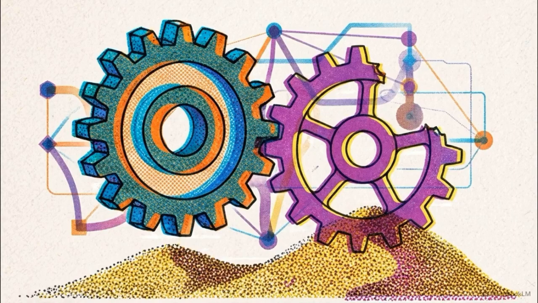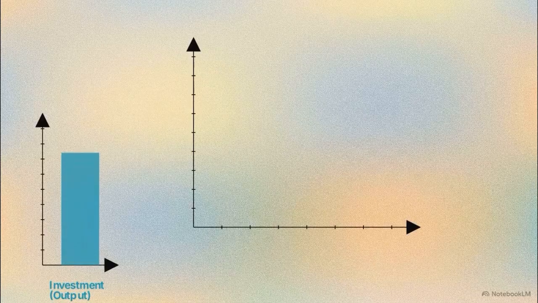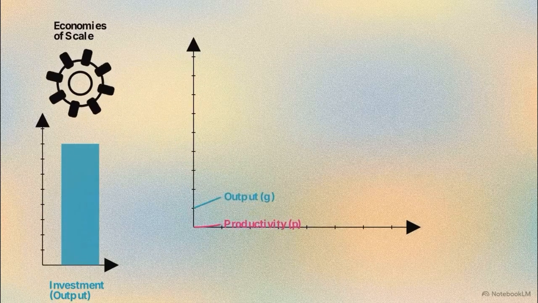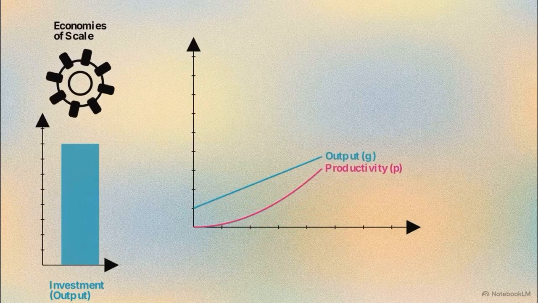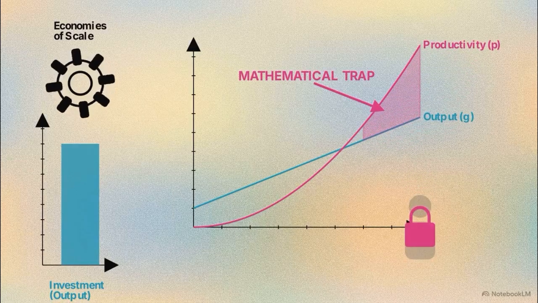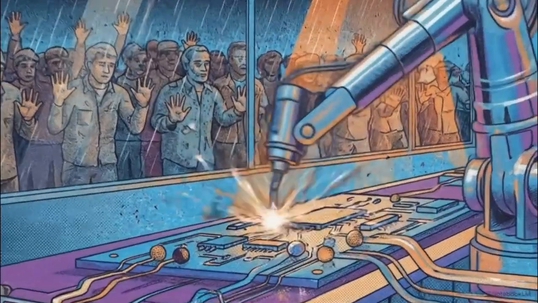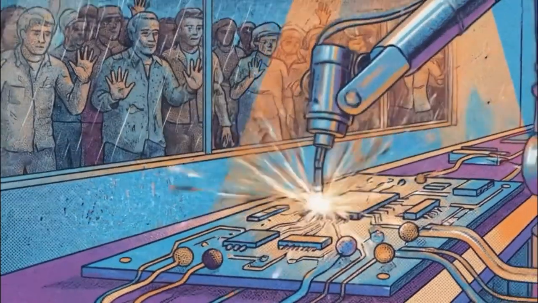This isolation triggers a specific mechanical failure known as the Kaldor-Verdoorn effect. It is an economic principle establishing that the growth rate of labor productivity responds directly and positively to the growth rate of output. When investment capital drives up output, it creates dynamic economies of scale. Production rapidly accelerates. Consequently, labor productivity spikes. This creates a mathematical trap. If productivity outpaces output, the formal sector absorbs new demand without hiring a single new worker. The very dynamic efficiency that makes the formal sector profitable actively suppresses structural development. The informal workforce remains permanently locked out.